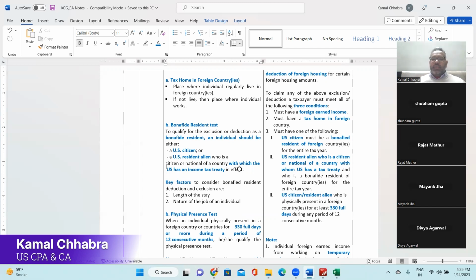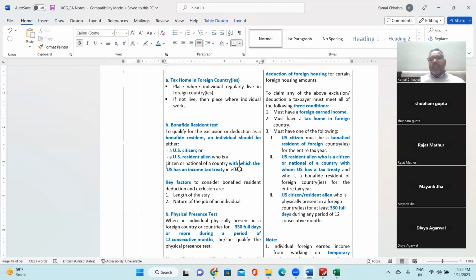Second, he or she must have a tax home, which we have already discussed on the left hand side. Third, he or she must have one of the following. First, a US citizen must be a bona fide resident of the foreign country. Or a US resident alien who is a citizen or national of a country with which the US has a tax treaty.